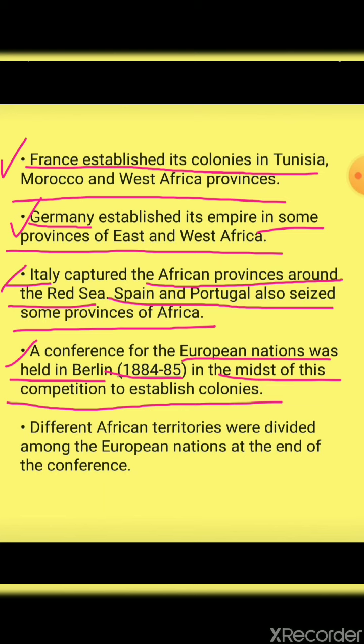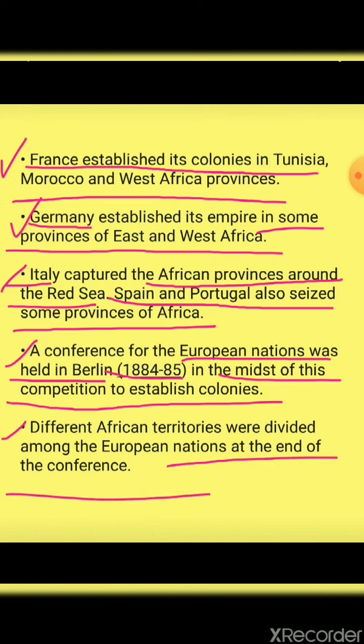What was the reason for calling the conference in Berlin? That was the competition to establish colonies in the middle time, 1884-85. Then different African territories were divided among the European nations at the end of the conference.